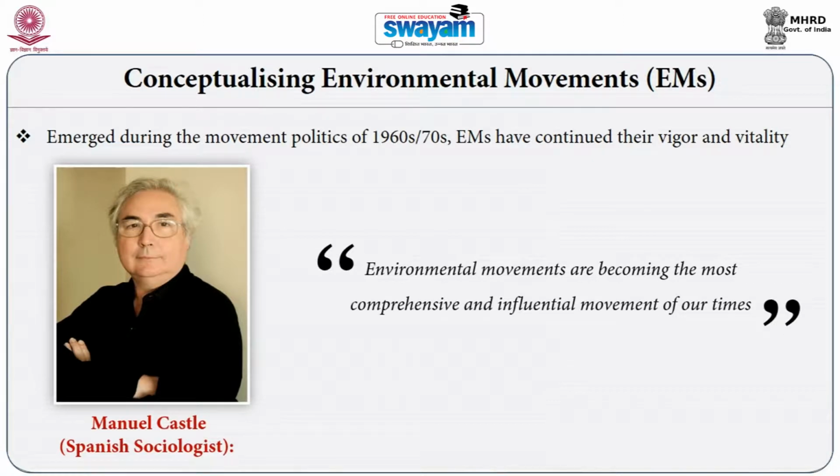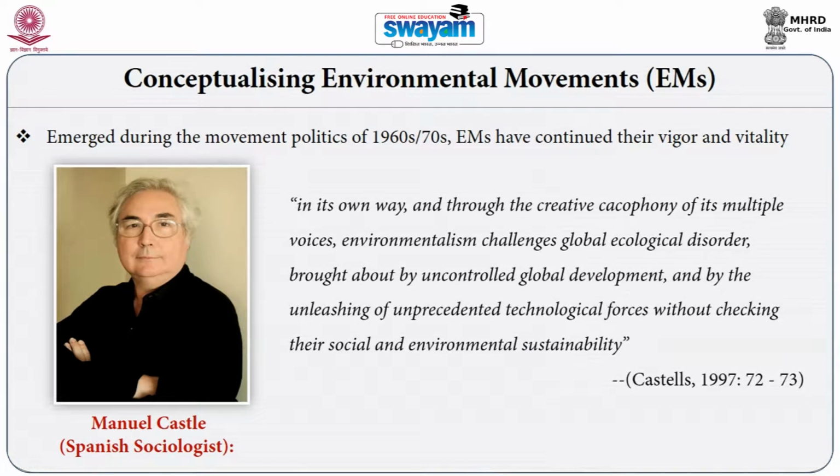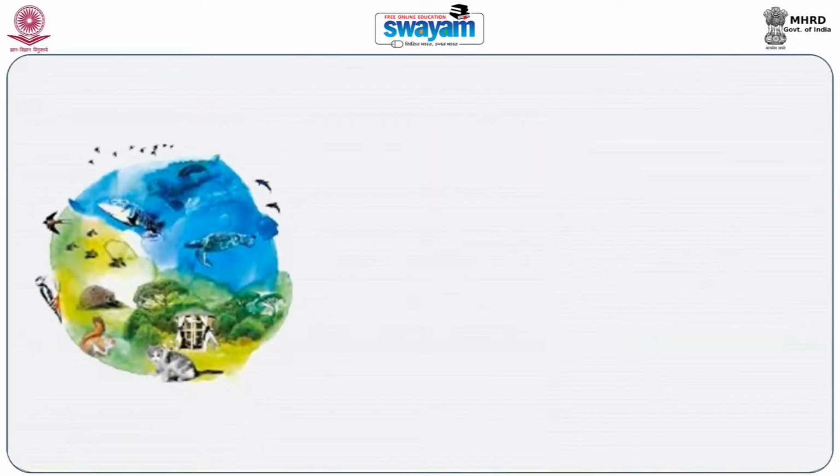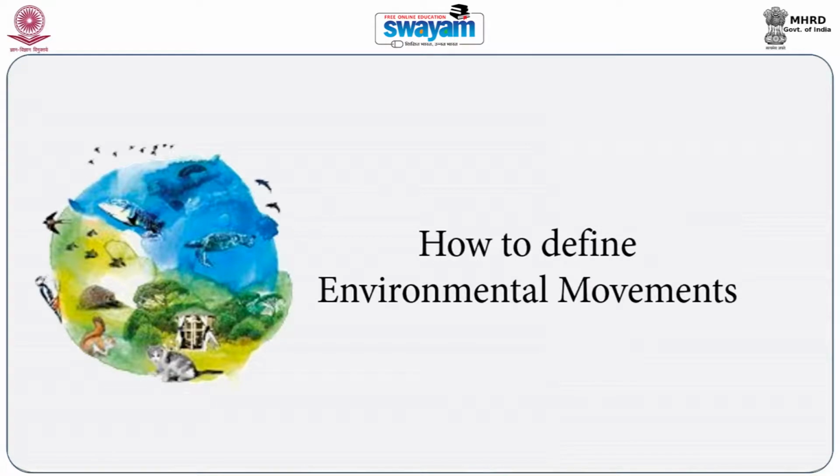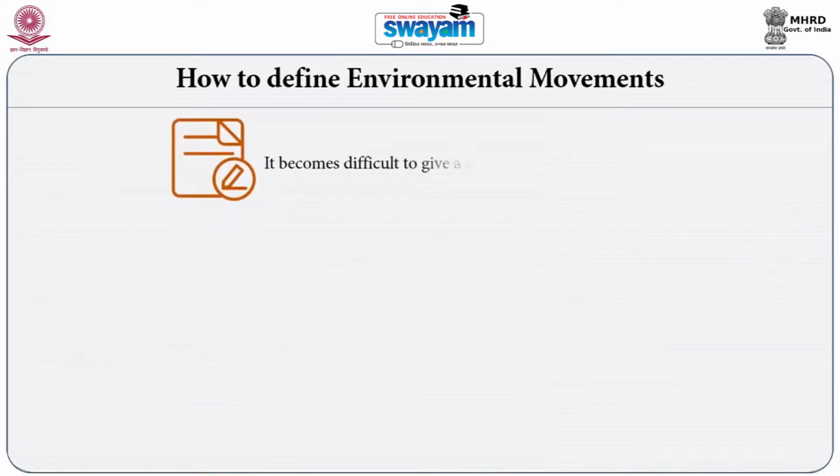Manuel Castells, the Spanish sociologist, says that environmental movements are becoming the most comprehensive and the most influential movement of our times. Defining environmental movements, Manuel Castells writes, these environmental movements in their own way and through the creative cacophony of its multiple voices, environmentalism challenges the global ecological disorder brought about by uncontrolled global development and by the unleashing of unprecedented technological forces without checking their social and environmental sustainability.